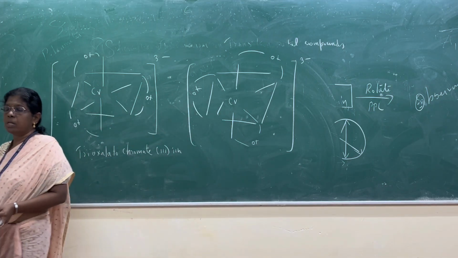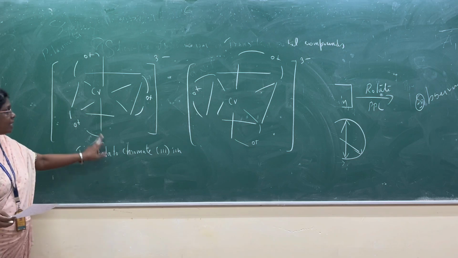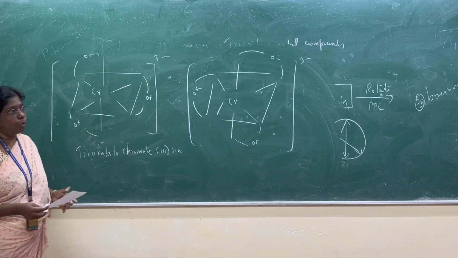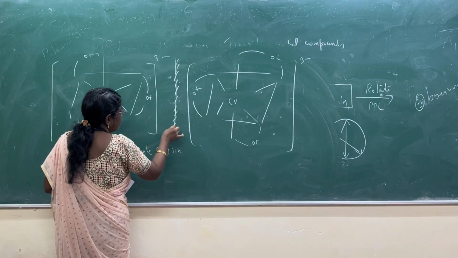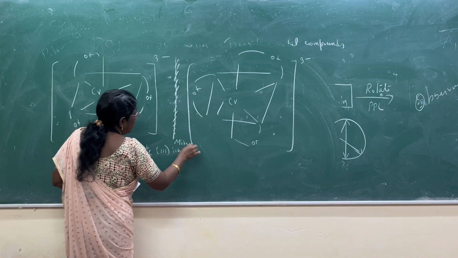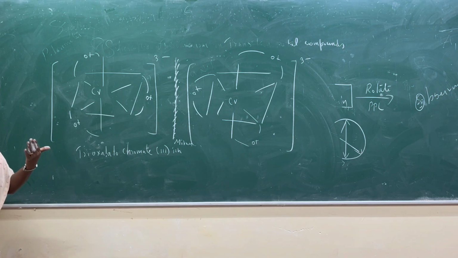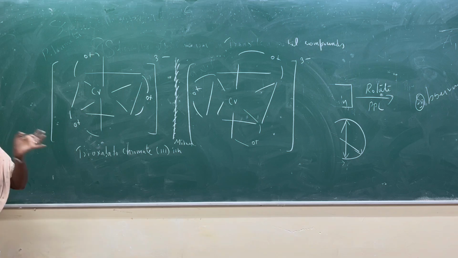Optical isomers are two compounds with the same chemical formula, trioxalato chromate 3 ion, such that the mirror images are not superimposable on each other. This is the mirror image. Not being superimposable on each other is what gives optical activity. Depending upon the direction in which they rotate the PPL, plane polarized light, in a polarimeter, we have two forms of optical isomers. One is called dextrorotatory and the other is called levorotatory.